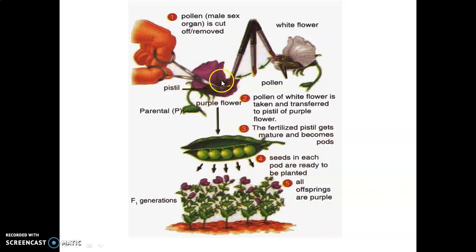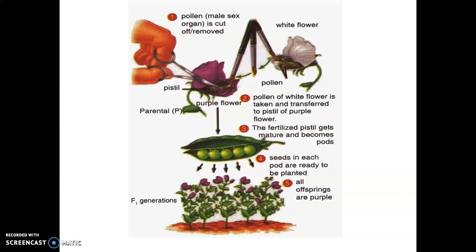This purple flower plant has disease resistant capacity, and this white flower producing plant bears a lot of seeds, but the produced seeds do not have the disease resistant capacity. So what can we do? We can collect pollen from one plant and dust it on the egg of the other. Then we can produce a new hybrid variety, which will produce an enormous number of seeds with disease resistant capacity. Clear? This process is known as hybridization.